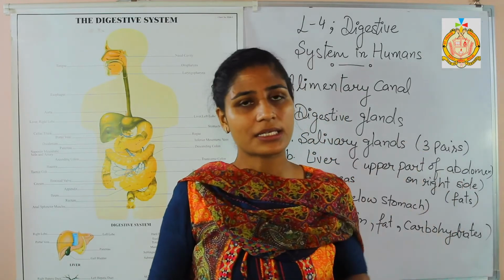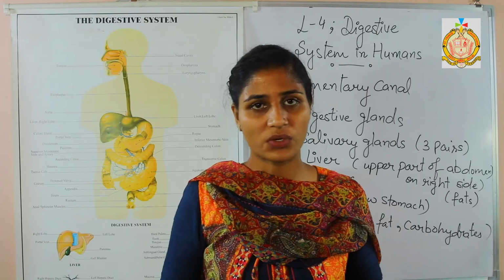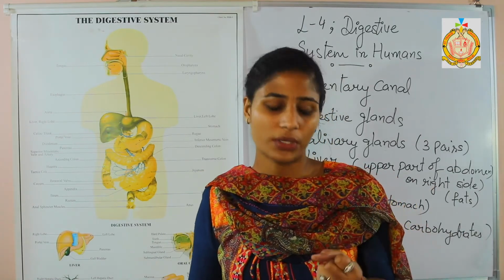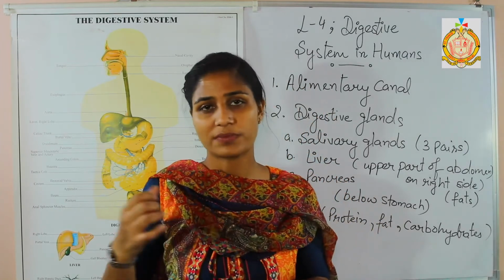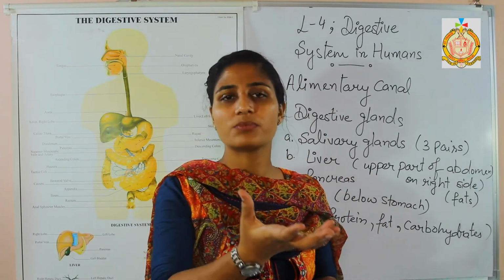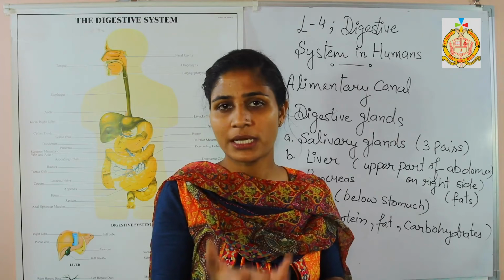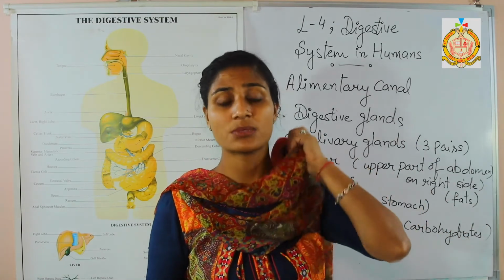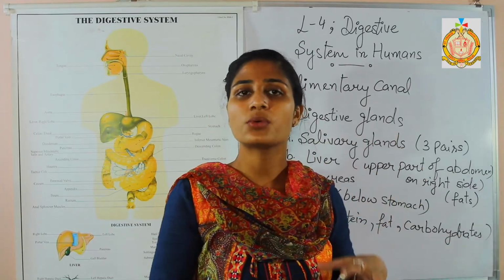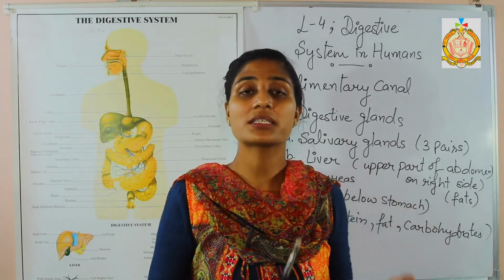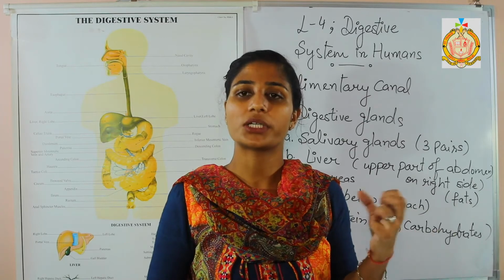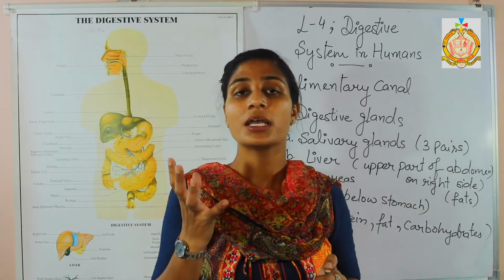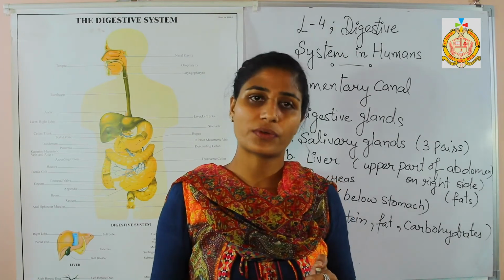Here in the large intestine there is no secretion of any kind of enzyme for the digestion of food. Its main function is the absorption of water and the excretion of the waste product. It means the main digestion takes place in the small intestine. The small intestine digests the food because a number of enzymes are secreted there, but in the large intestine no enzyme is secreted. The large intestine absorbs water and is responsible for the excretion process, to send out the waste products that are not useful for the body.